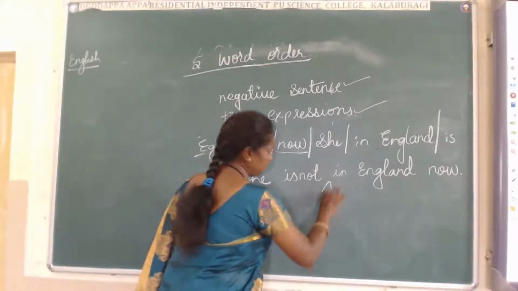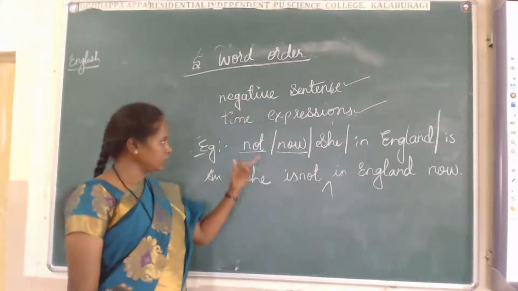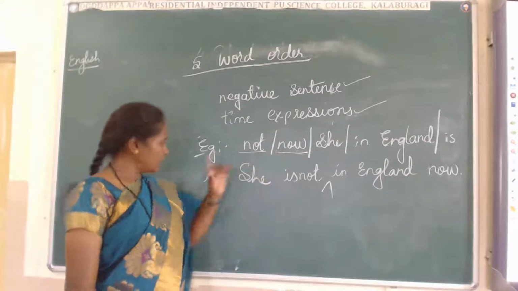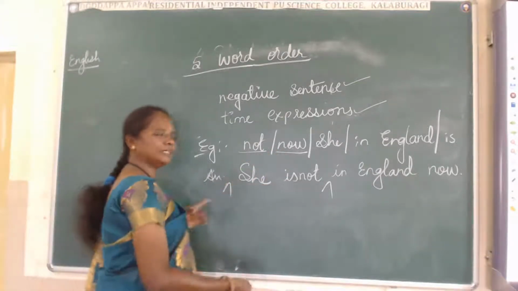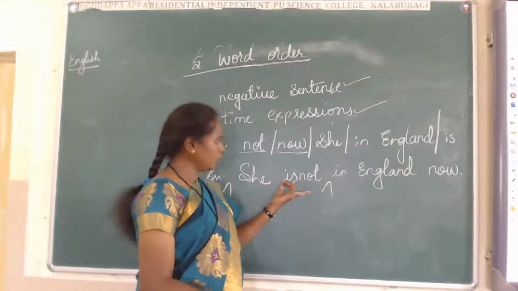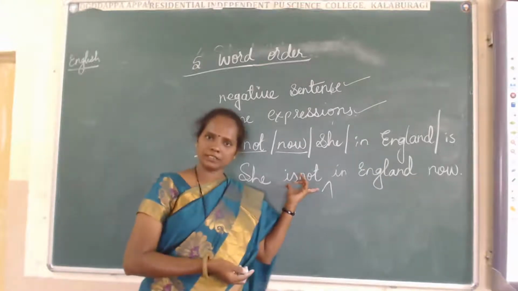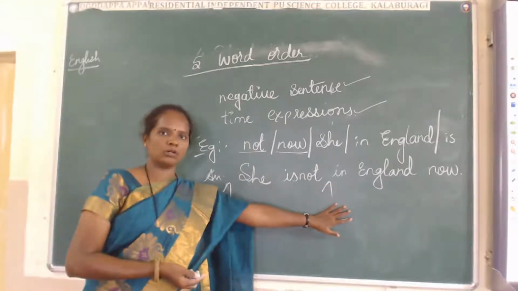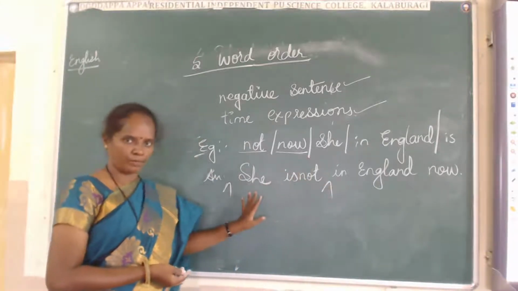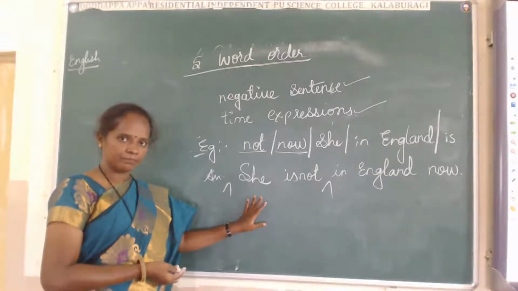We use the time expression in the middle of the sentence. Sometimes we use it in the beginning of the sentence. Now she is not in England. Okay, that is right. The answer is correct, the sentence is correct. Now she is not in England. This is also a proper sentence.